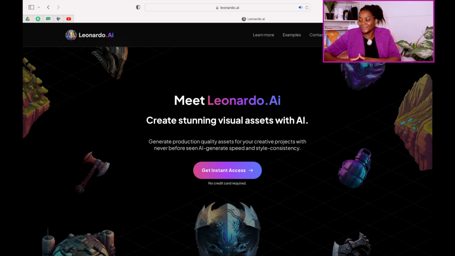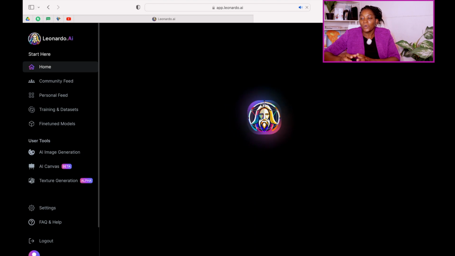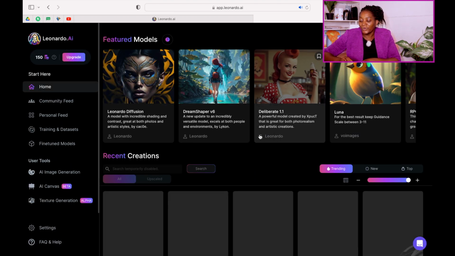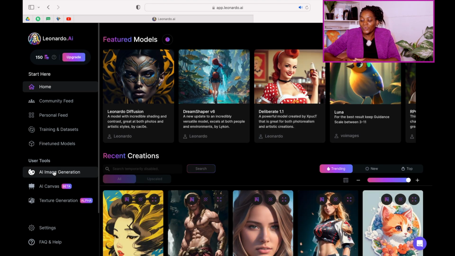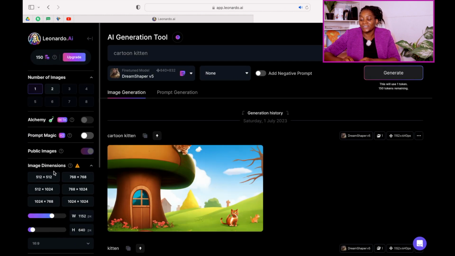Now that we are in leonardo.ai, you either launch if you already have an account or you create your account. So while we are in Leonardo, you have to go down to where it says AI image generation.